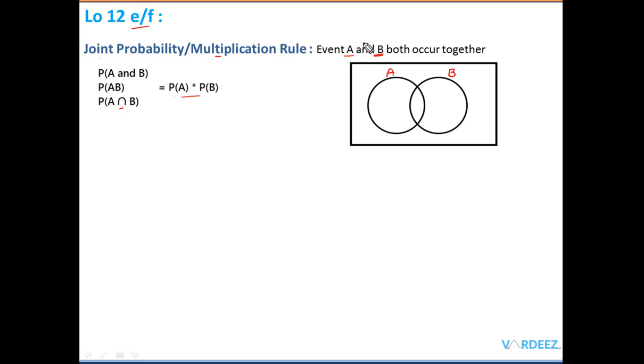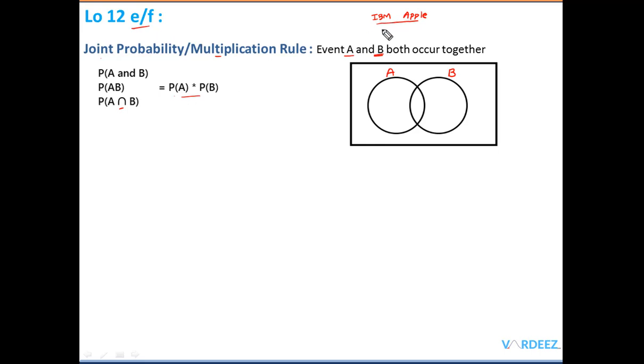To give you an example, let's say that you have invested in IBM stock, and at the same time you've also purchased Apple stock. You want to find the probability that both of them will go up tomorrow. Essentially you are interested in finding the joint probability of these two stocks going up together.